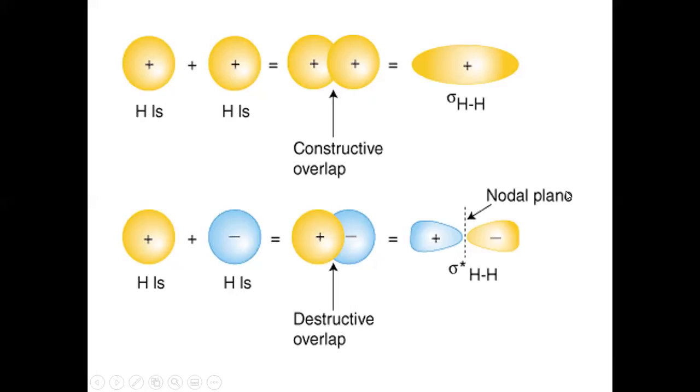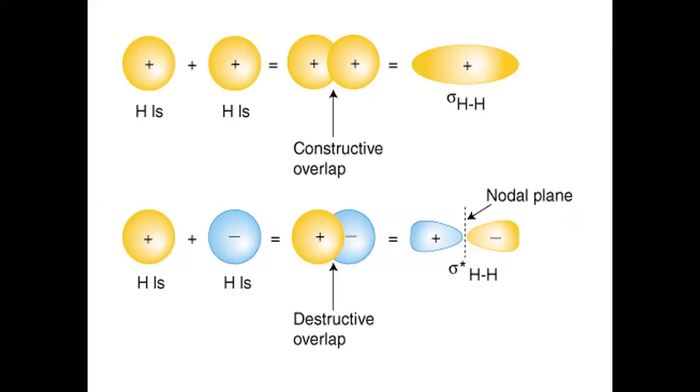The bonding molecular orbitals are represented by sigma, pi, delta, etc. And the anti-bonding molecular orbitals are represented as sigma star, pi star, delta star, etc. Depending on the type of interference, the molecular orbitals are given the names sigma, pi, delta, sigma star, pi star, delta star, like that the names were given.